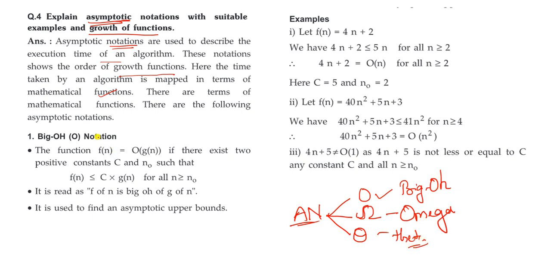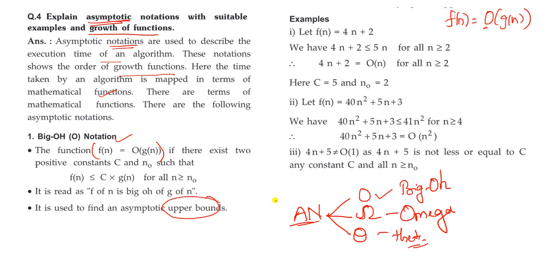So what do we mean by big O notation? How can we estimate the execution time or growth of an algorithm with the help of big O notation? How can we denote the function f of n equal to O of g of n? So the main thing here is that it is used to find the upper bounds only.